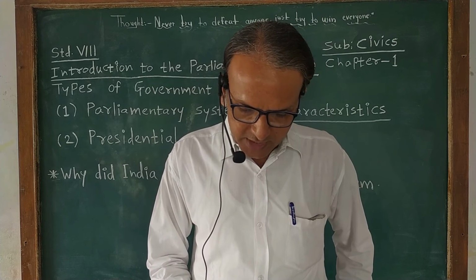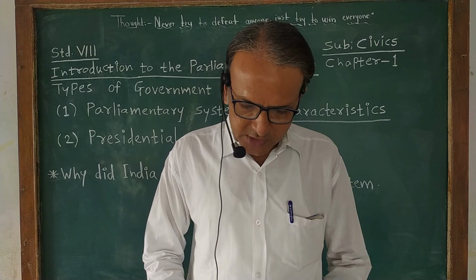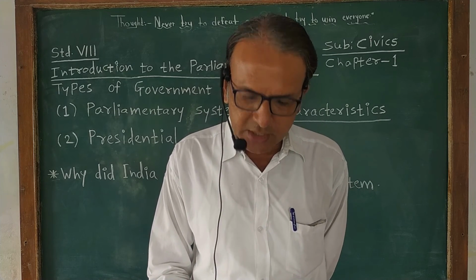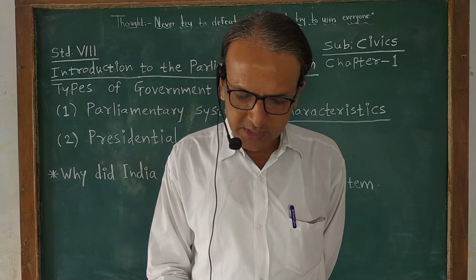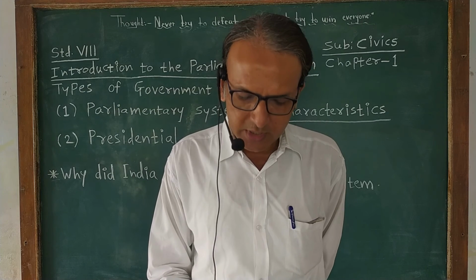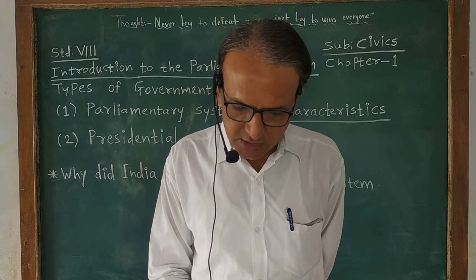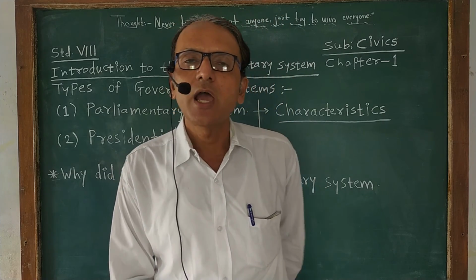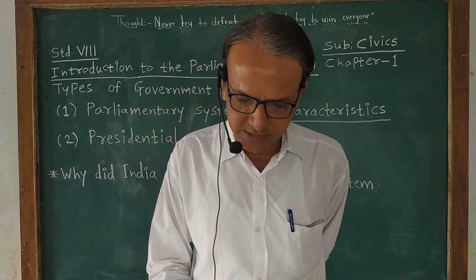Next paragraph. In the parliamentary system, the executive is dependent upon the confidence of the legislature. This means that the Council of Ministers remains in power till it enjoys the support or confidence of the legislature, that is MPs, Members of Parliament.